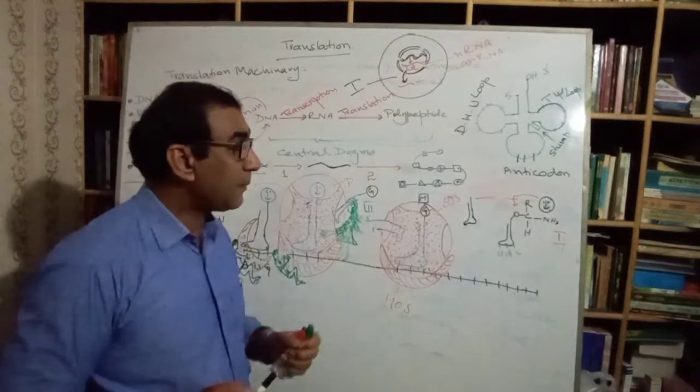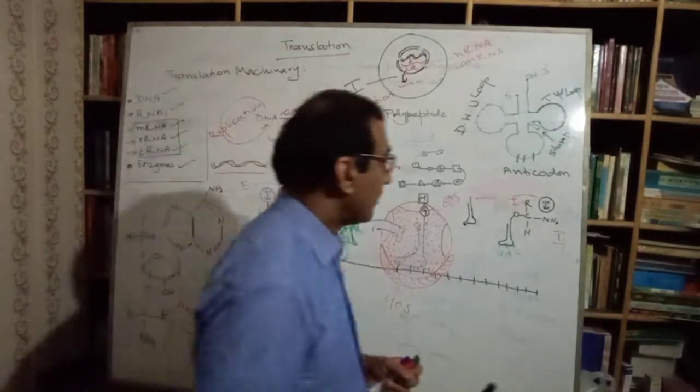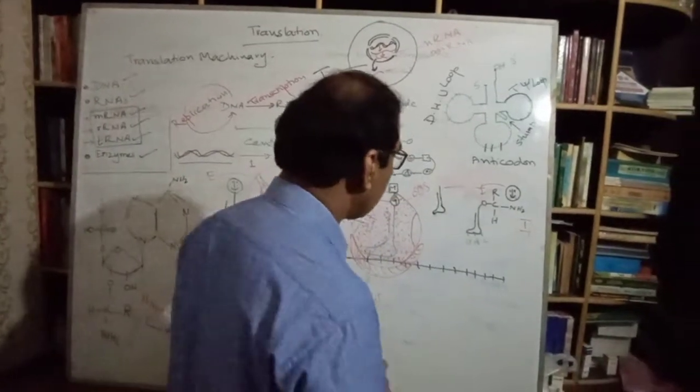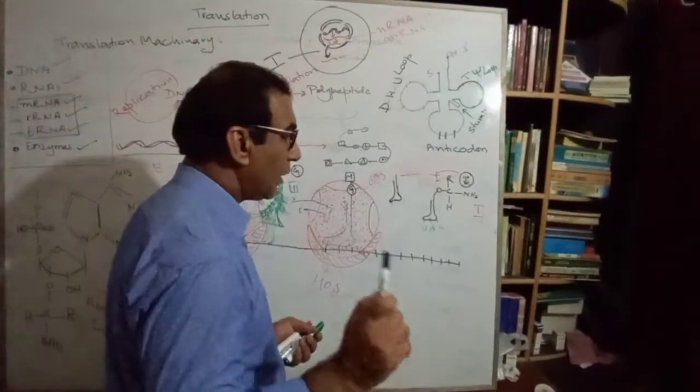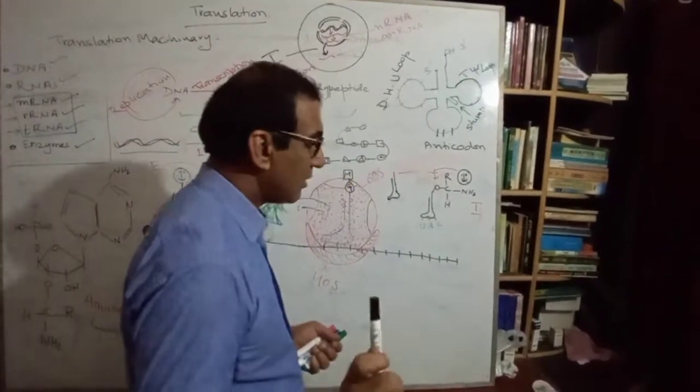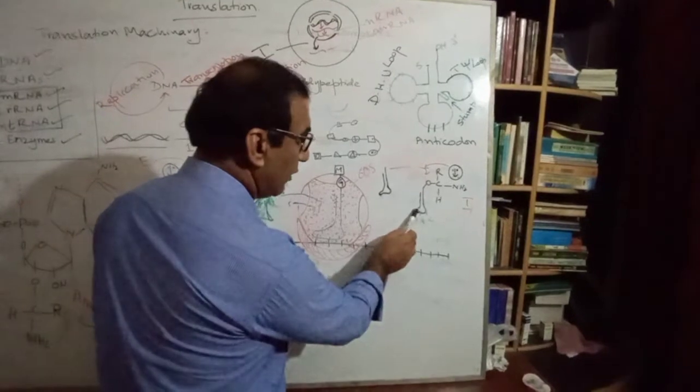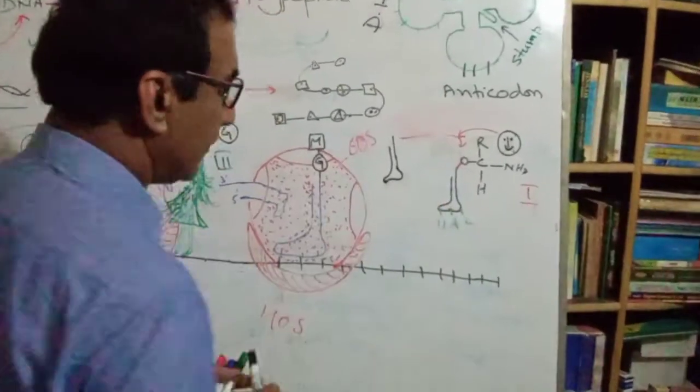The second step is the formation of aminoacyl transfer RNA.